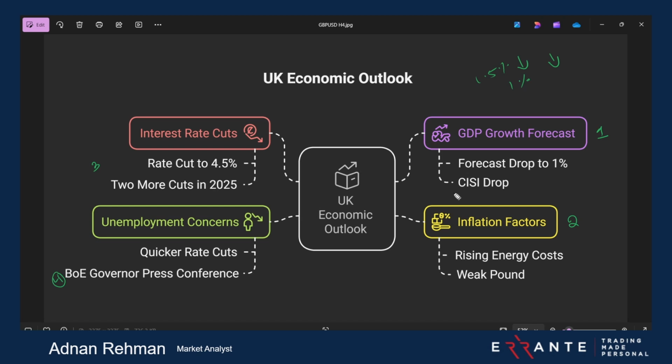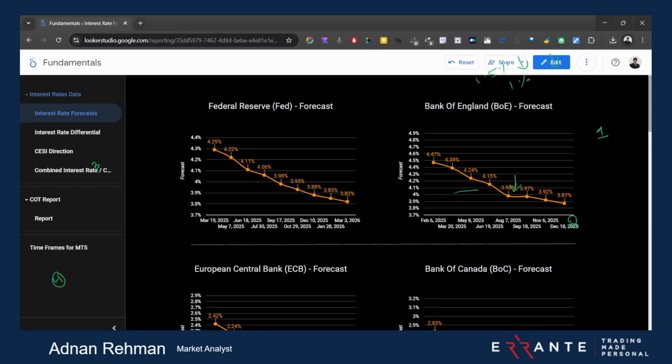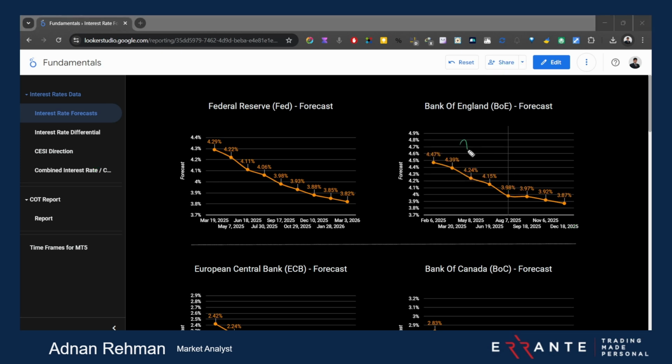On the other hand, the CZ index, which I've already explained many times, has also gone into a drop scenario, and it's said to be at the lowest level of the last year. It has gone way low. Let me show you this on the chart as well. See, this is the interest rate. It's going down. The forecast of the interest rate is towards the downside.